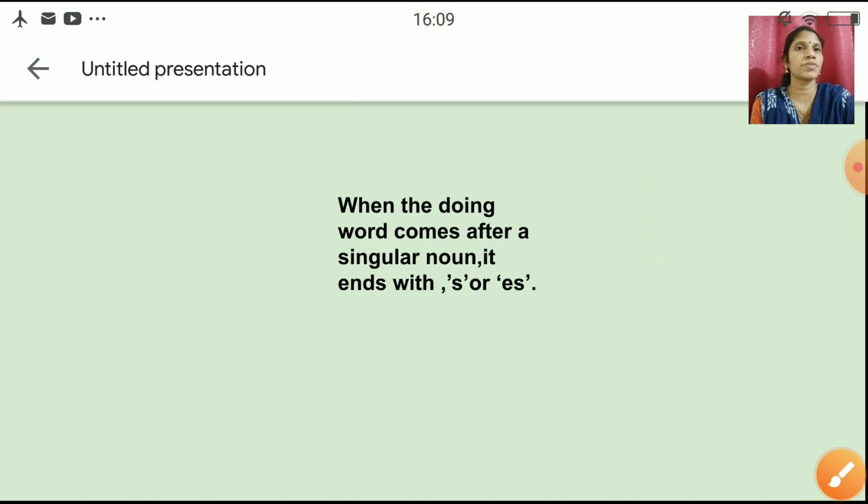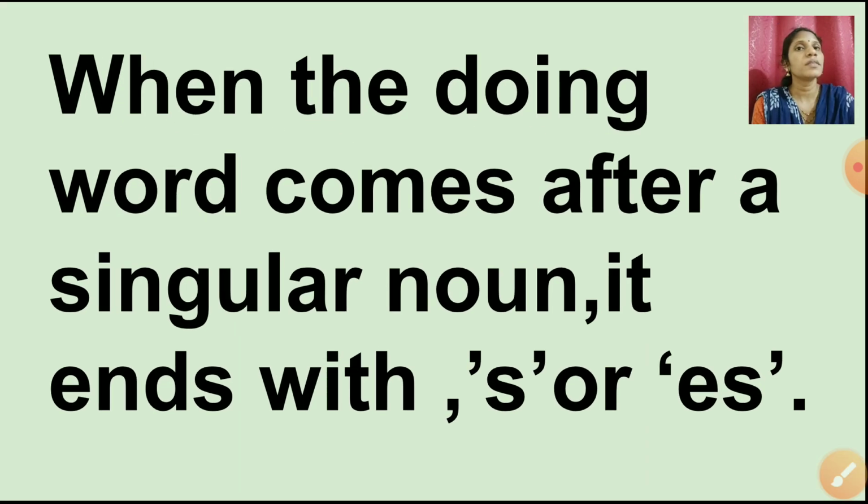Okay. Now the next one. When the doing word comes after a singular noun. Okay, when it comes after a singular noun. Singular noun means what? A particular noun, isn't it? Singular means what? A particular noun. That time we are supposed to add s or es.